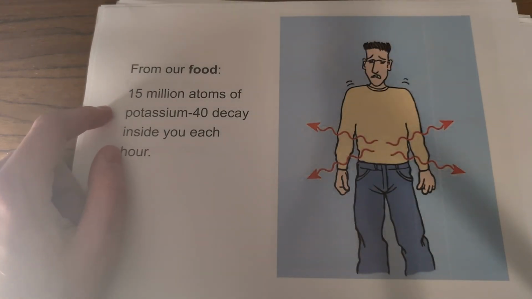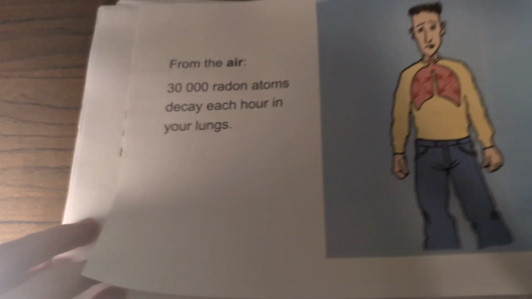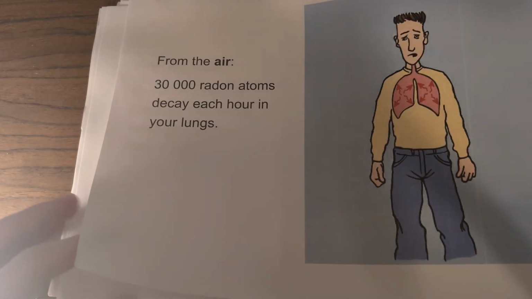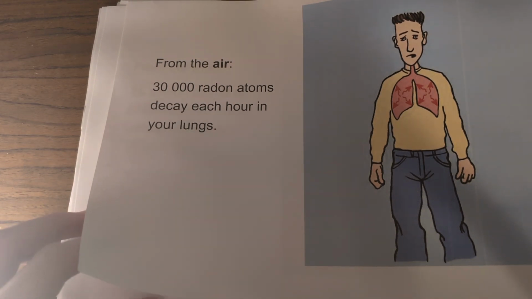Our food. So for example, 15 million atoms of potassium-40 decay inside you every hour. You might actually have heard that bananas are full of potassium, and so bananas are actually radioactive, and if we eat our food, 15 million atoms of this potassium-40 decay inside you each hour. In the air, there are 30,000 radon atoms decay each hour inside of your lungs.